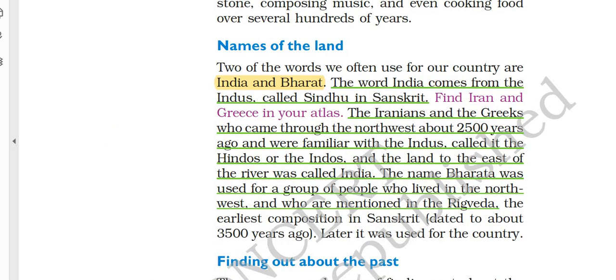Next, we have some information about the terms India and Bharat. Where did these terms come from? The word India comes from Indus, or Sindhu in Sanskrit. That is the river Indus. The Iranians and the Greeks were familiar with the Indus, and they called the river Hindus or Indus. From there the name became India, and then the name Bharat. It was used by a group of people who lived in the northwest and were mentioned in the Rig Veda. The Rig Veda, as you know, is a very sacred text of the Hindus, and there the name Bharat is mentioned. They can give you simple MCQs on this.